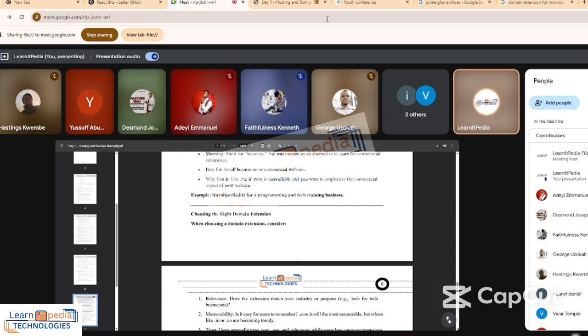We have alternatives. You can try .net. Normally net is network, but people are no longer focusing on that. People believe if it's not .com, you can use .net. Now, if .net is not available, for example, my business name is Learnitpedia, and I try Learnitpedia and it's not working, I can add technologies, so Learnitpedia Technologies. But make sure you don't shy away from your business name.